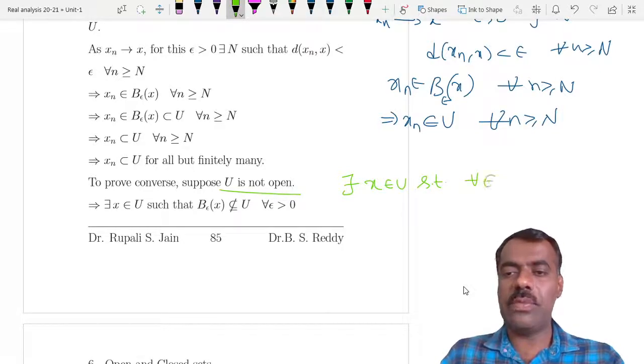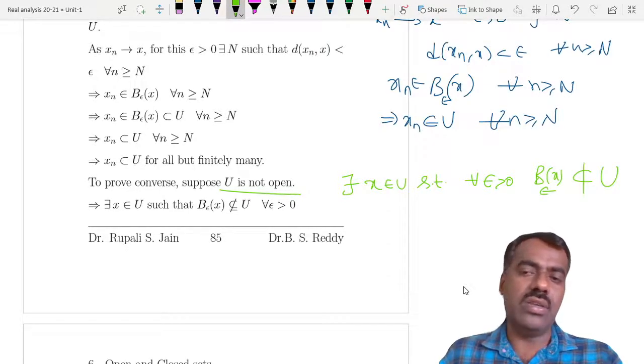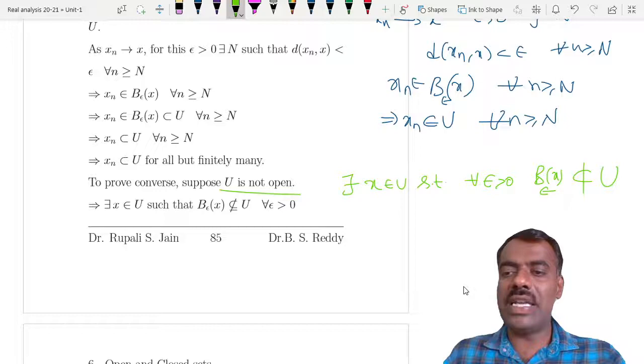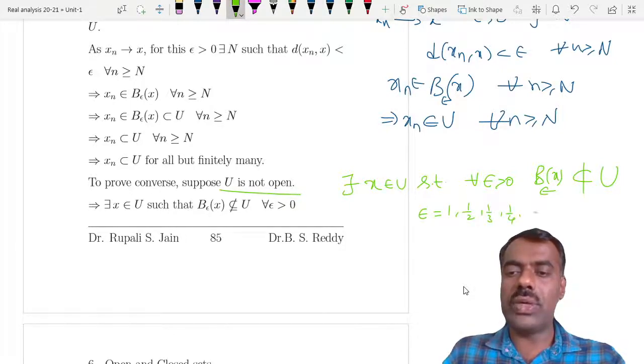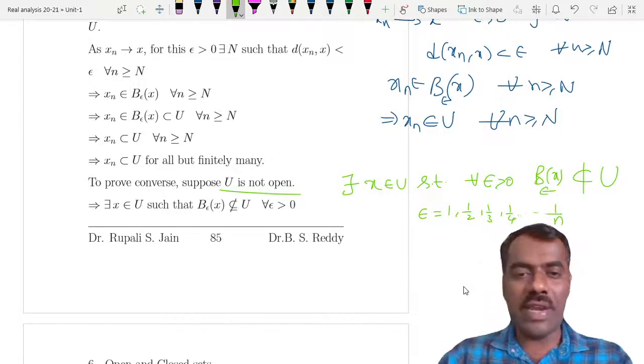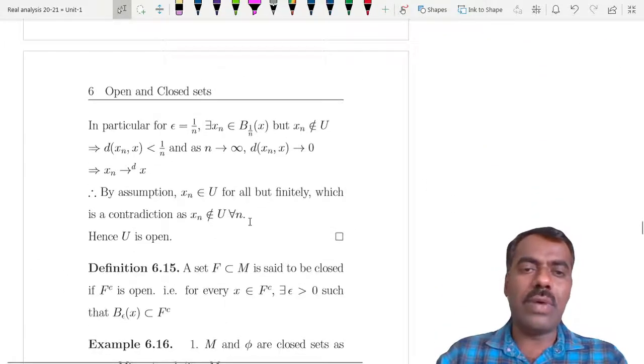That means for all epsilon greater than 0, B(x, epsilon) is not contained in U. What is the meaning of saying that? There is at least one element in this ball which is not in U. So in particular take epsilon equal to 1, 1/2, 1/3, 1/4 and so on, that is, epsilon equal to 1/n.